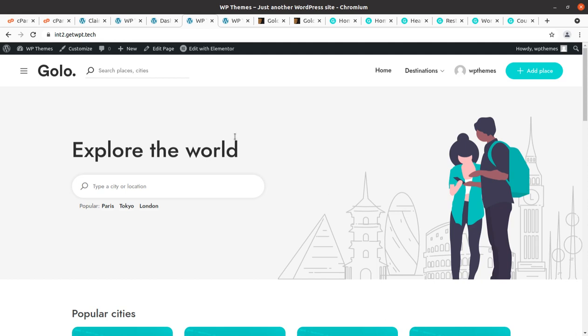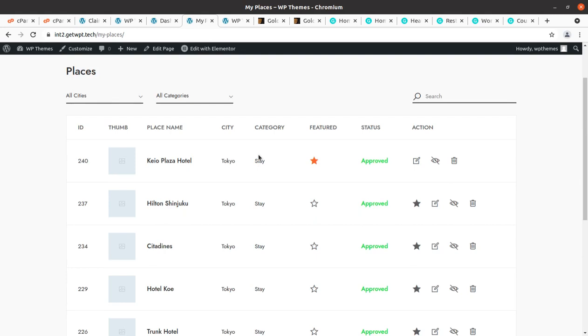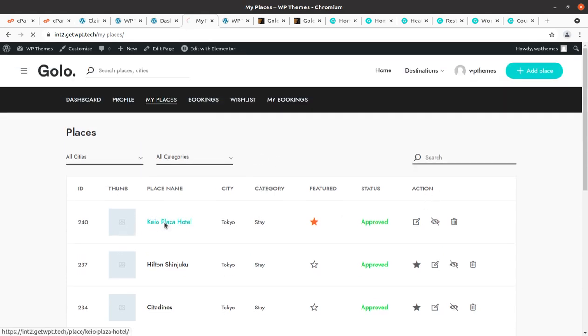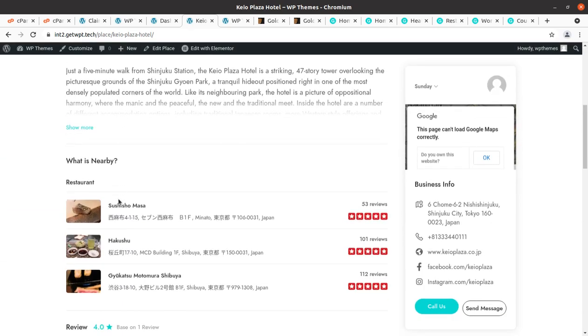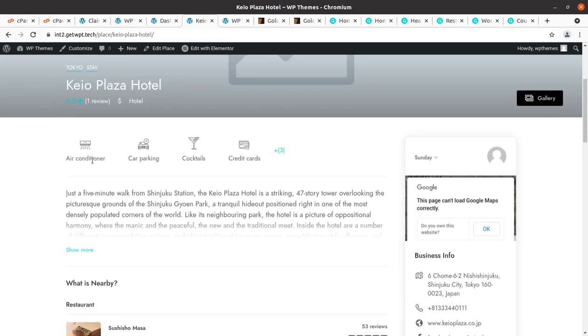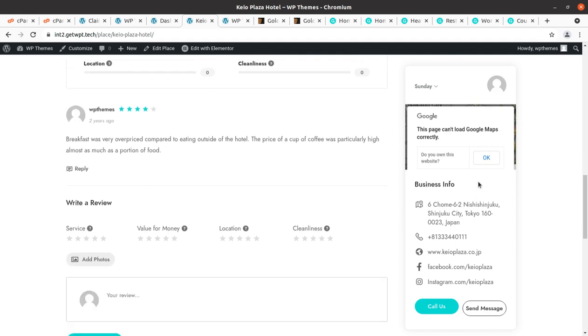I have shown you each of the options available in the theme, and I believe this can be helpful for you in deciding your theme, and you can actually make your listing website using the Golo WordPress theme. Finally, this is my places that we have activated, and so it is a very interactive and useful theme, and you can see the listings. So this is the listing, and everything is being displayed in the proper manner.